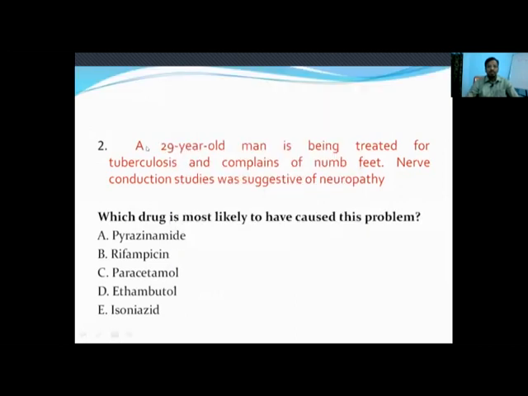Next question: a 29-year-old man is being treated for TB and complains of numb feet. Nerve conduction study was suggestive of neuropathy. So for this reason, we have to know what are the drugs that can cause neuropathy. Usually the drugs which cause neuropathy are anti-cancer drugs and also anti-tubercular drugs. These drugs you have to keep in mind, and based on which drug is available here, we have to think accordingly. So which drug is most likely to cause the problem? This is a straightforward question. If you know about the anti-tubercular drugs and their side effects, you can clearly tell which drug is involved.